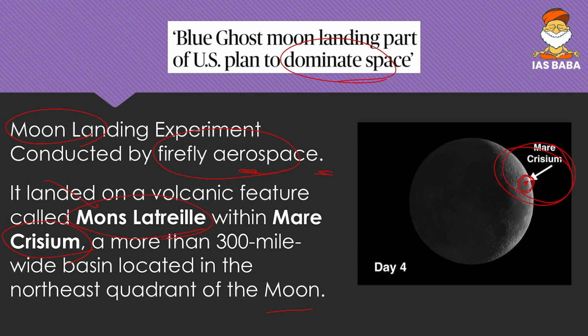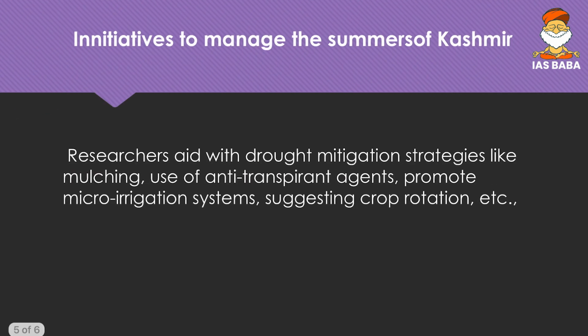So whenever Mons Latreille and Mare Crisium come, we have to mark moon as the answer. So a question could be, these words are related to which of the following. Such questions can come. Friends, whenever factual questions come in space, they will be easy, and UPSC gives 2 to 3 names so that we can eliminate some of them and hit the answer.